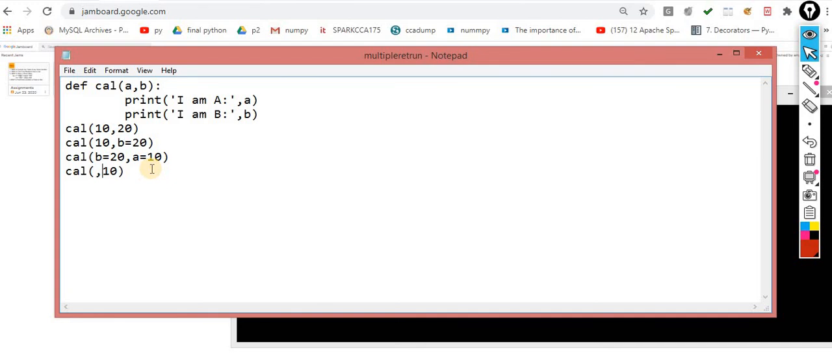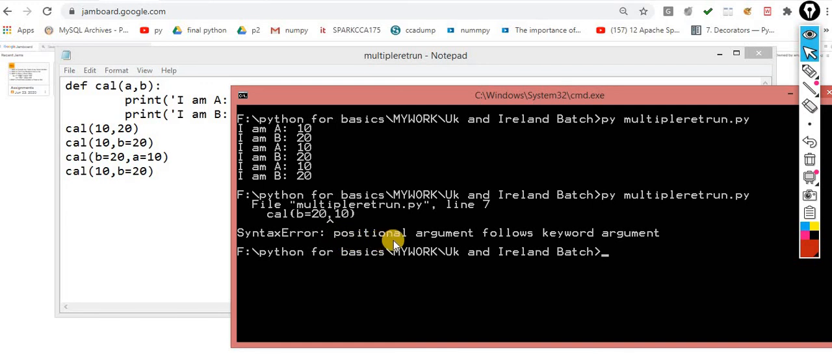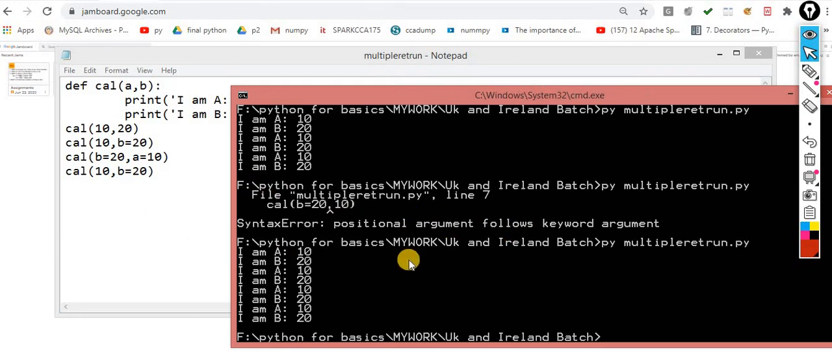Control X. I am removing this from here and making this a positional argument. This would be a keyword argument. Now this situation is satisfied: positional argument followed by the keyword argument. Now, keyword argument followed by the positional argument. Now understand it. Now you will get the appropriate output. So this is the funda.